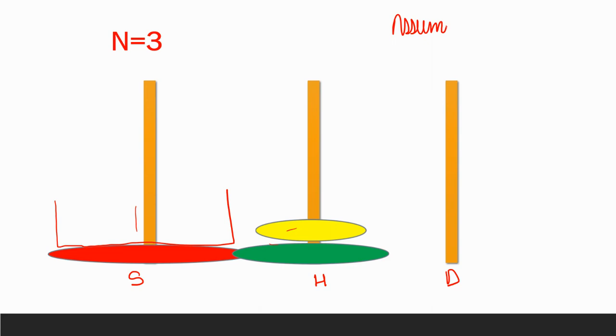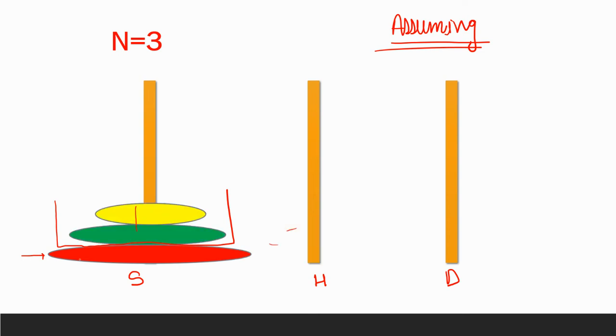I'm just assuming that recursion is going to do our task for us, right? Let's forget about this last disk. If we had only two disks, and I am asking you to move these two disks from source to destination, now this will be our new destination, because we want to move these two disks. This is only the logic part, right? This is only logic. If you understand this, you are going to solve this question very easily and you are not going to forget it.